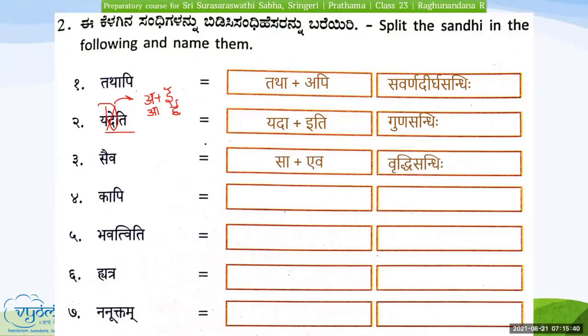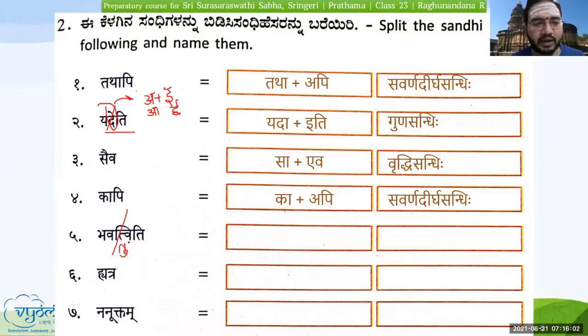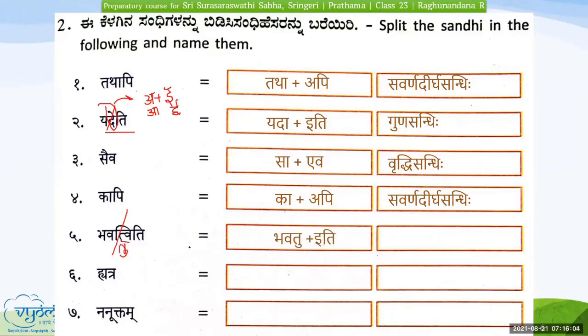Kapi, ka, api. This is Savarna Sandhi. Bhavatviti, bhavatviti, bhavat iti, this is Yana Sandhi. Bhavatu, bhavatu and iti. Bhavatu, yes, bhavatu iti, Yana Sandhi.